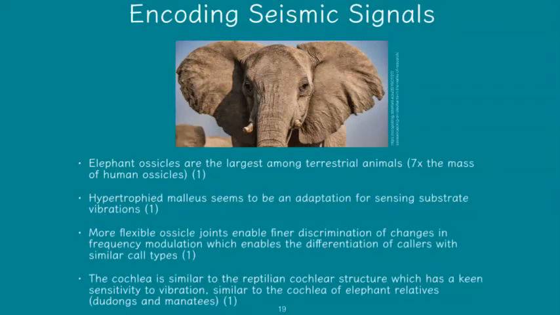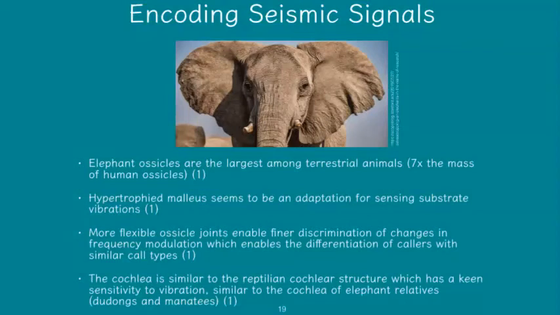So, how elephants encode these seismic signals is pretty interesting as well. Their ossicles are one of the largest amongst any mammals or terrestrial animals, and they're actually 7 times the mass of human ossicles. Their malleus is also a lot bigger proportional to the other ossicles.